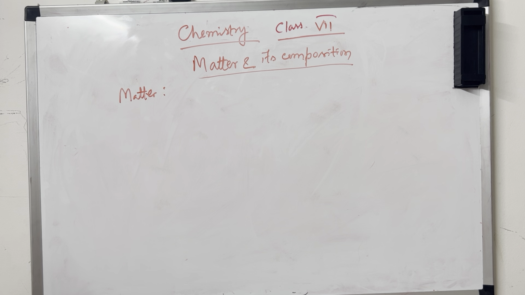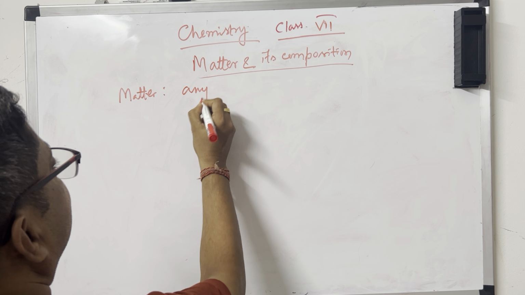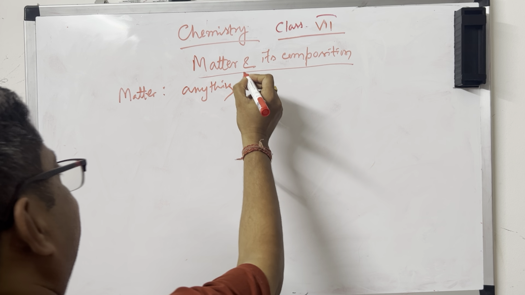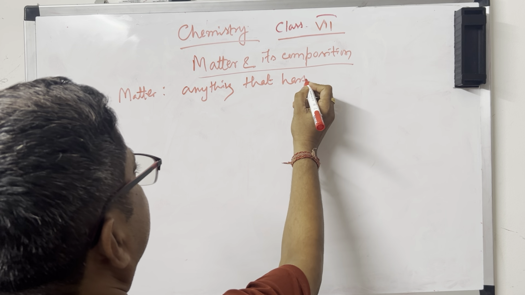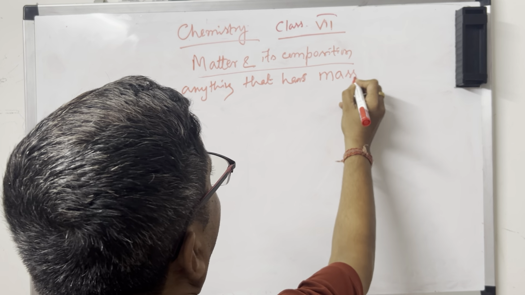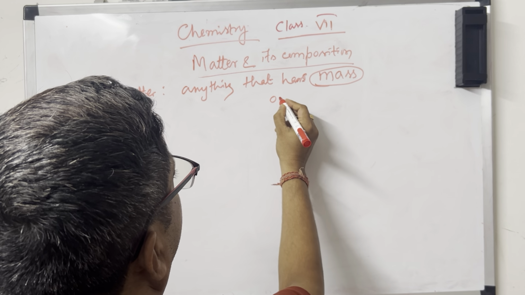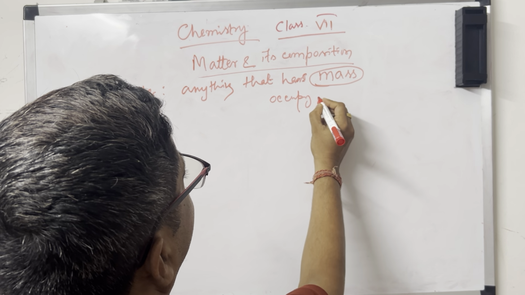Definition of matter: matter is anything that has mass. Second, it occupies space.